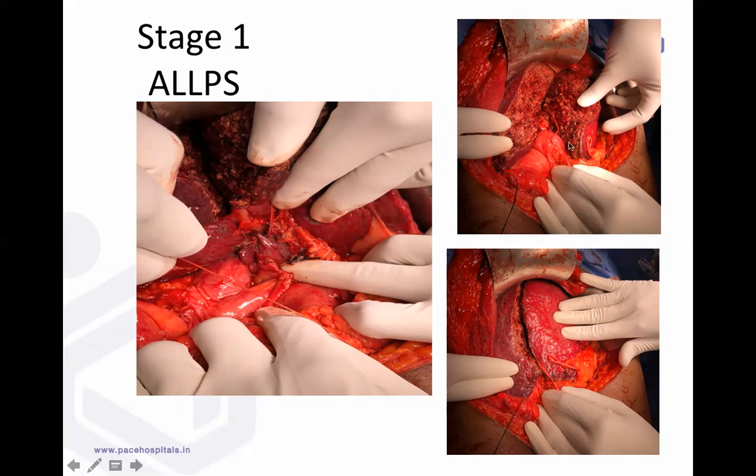So you can see the right lobe is completely mobilized in the first surgery itself. Because once the left lobe hypertrophy is 10 days later, like in ALPS, we wait only for 10 days. We don't wait for 3 to 4 weeks because the hypertrophy is very rapid. So we actually mobilize the right lobe completely. The portal vein is ligated and the parenchymal transection is completed till the IVC. So then we wait 7 to 10 days.